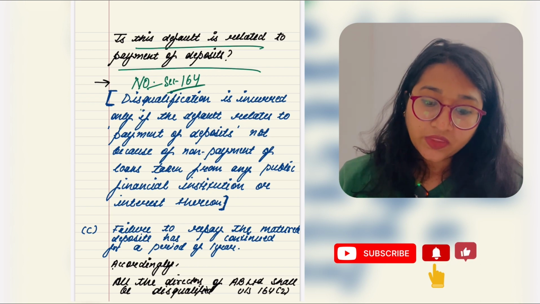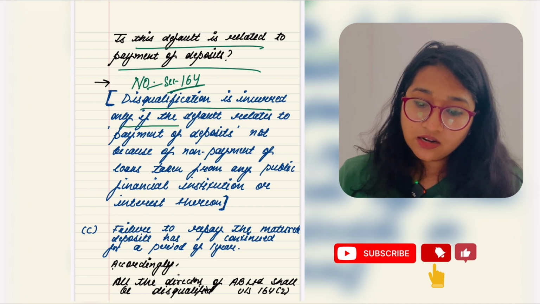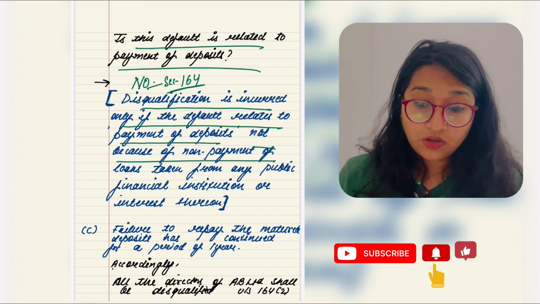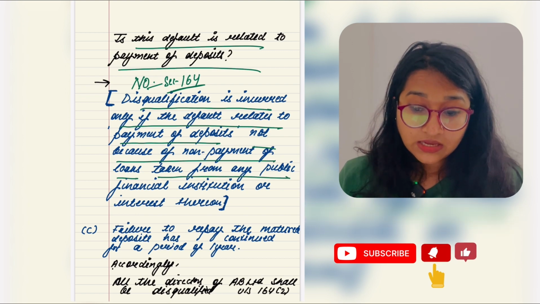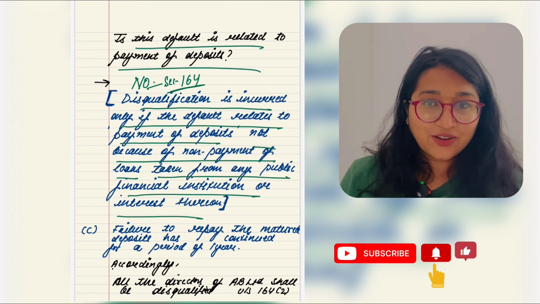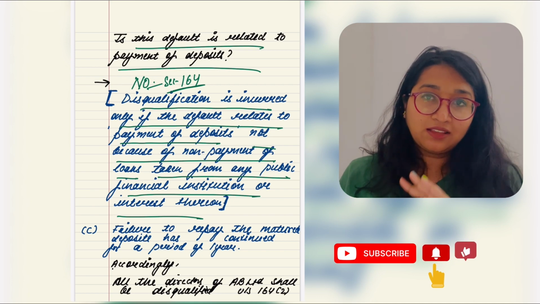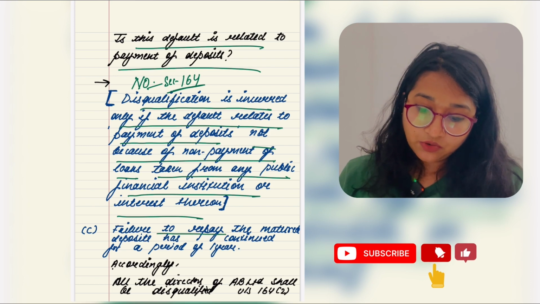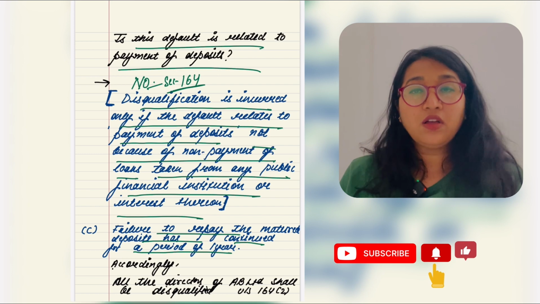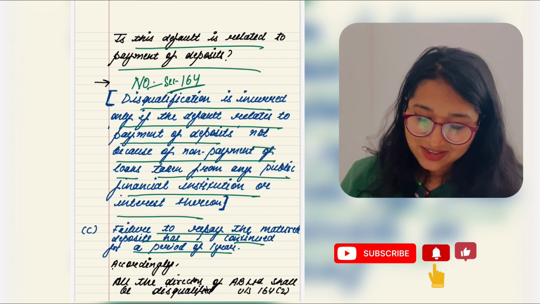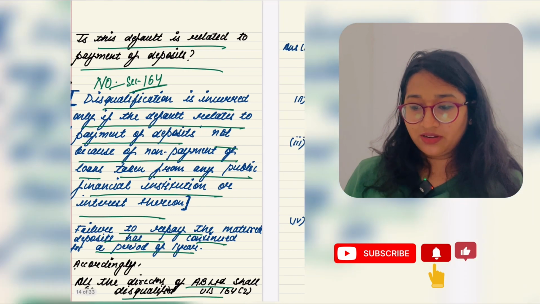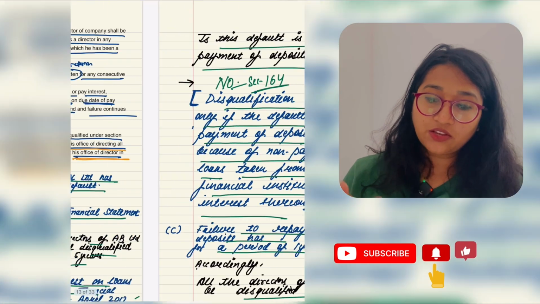167. Okay. So disqualification is incurred only if the default relates to payment of deposit, not because of non-payment of loan taken from any public financial institution or interest thereon. Got it? Chalo. And the third default done by the company was failure to repay the mature deposit, which has continued for a period of 1 year. Got it? Which means accordingly all the directors of AB Limited shall be disqualified under section 164 subsection 2.